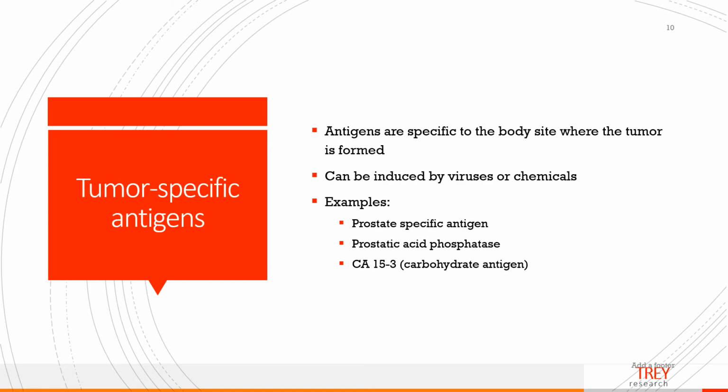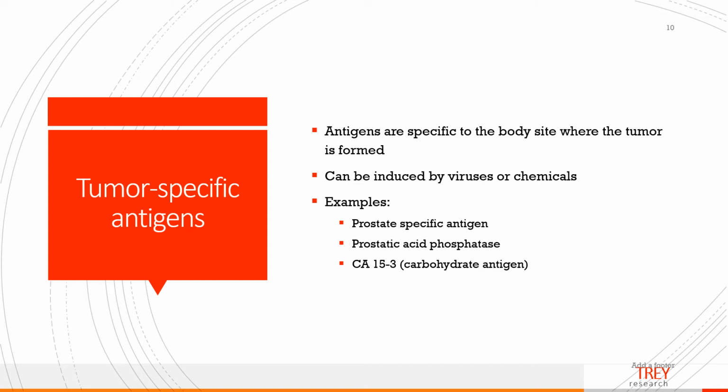We have a couple tumor antigen categories. One category is called tumor-specific antigens. These are antigens that are very specific to that organ or tissue. Okay, one example of a tumor-specific antigen would be prostate-specific antigen, prostatic acid phosphatase, and carbohydrate antigen 15-3. These antigens are not normally found on regular cells or normal cells.